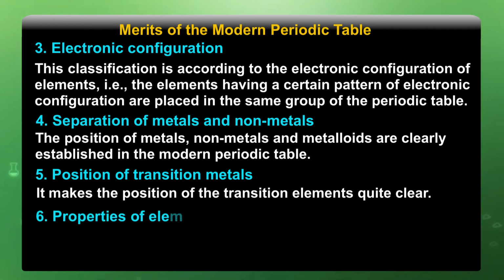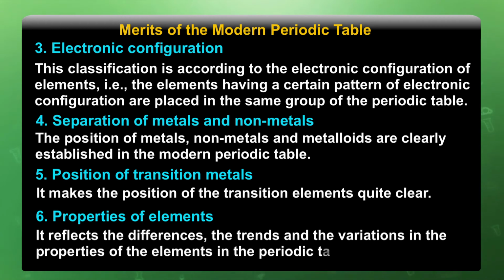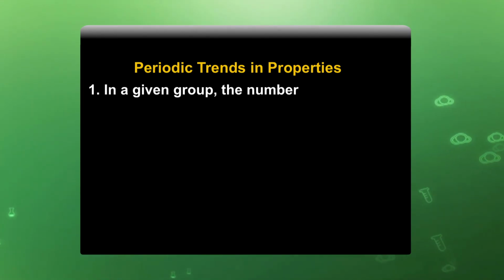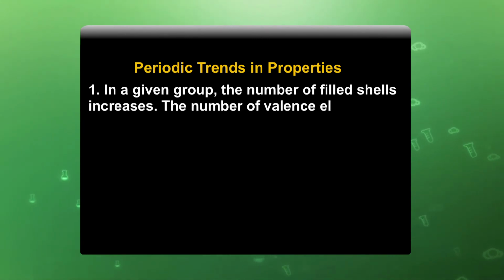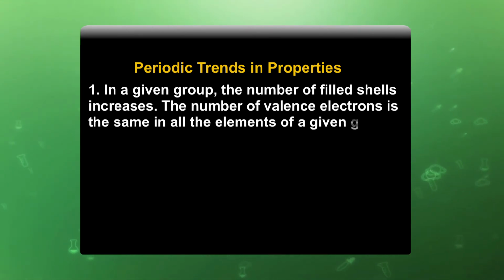Properties of elements. It reflects the differences, the trends and the variation of the properties of the elements in the periodic table. In a given group, the number of filled shells increases, and the number of valence electrons is the same in all the elements of a given group.